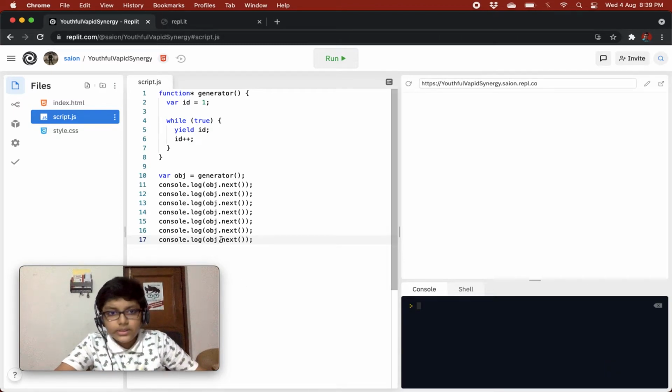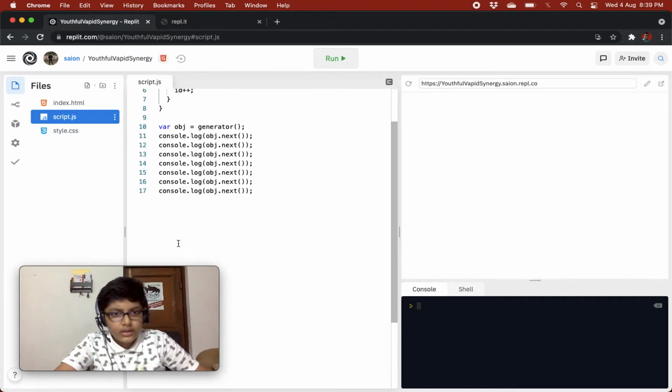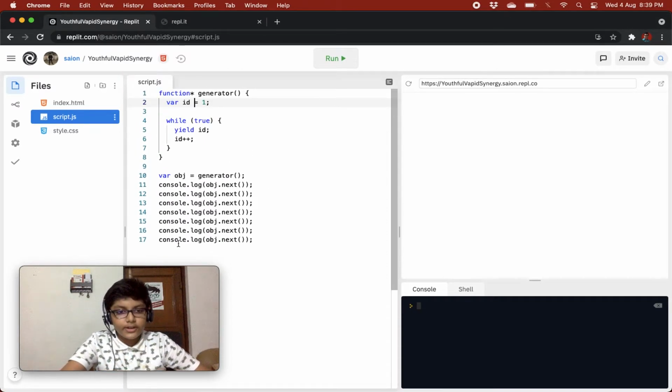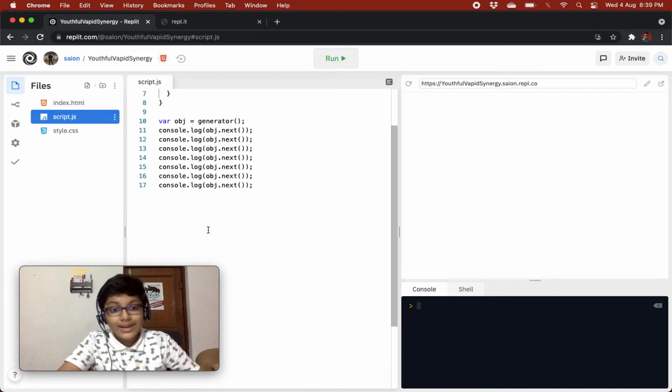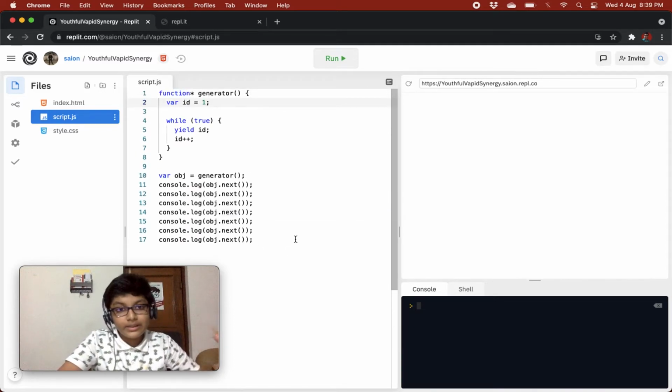So let's see what is happening basically. ID is 1, so ID is set to 1. And I told you that the generator function continues from where it last left. So it left on the last yield.